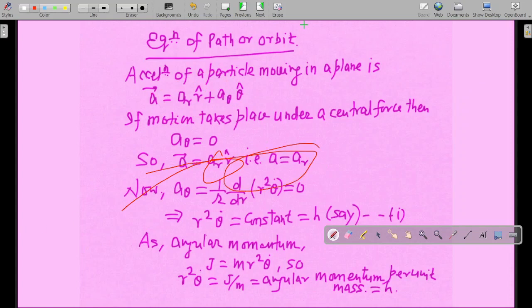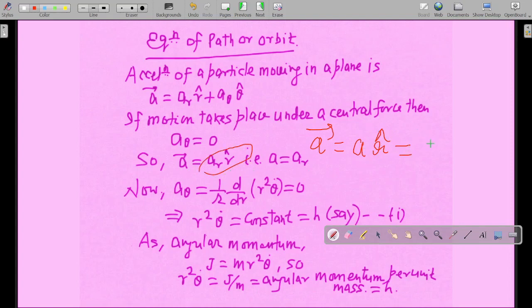Now how did this come? It came from the fact that the acceleration is radially directed, as the transverse component of acceleration is 0. Because it is a central force, the acceleration can be written as a r hat, and this quantity is equal to ar r hat. So r hat and r hat cancel from both sides, and a equals ar. That's how it is coming.